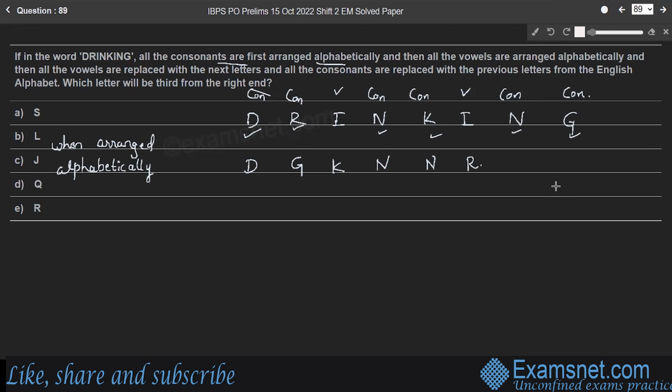There are only two vowels, the same, I and I.